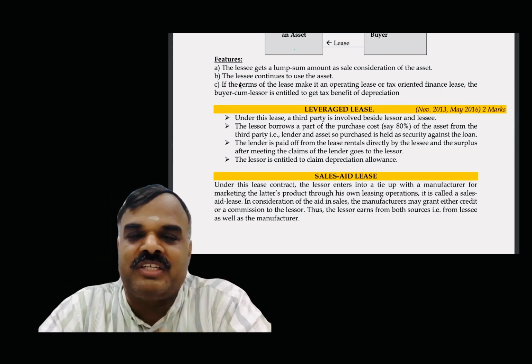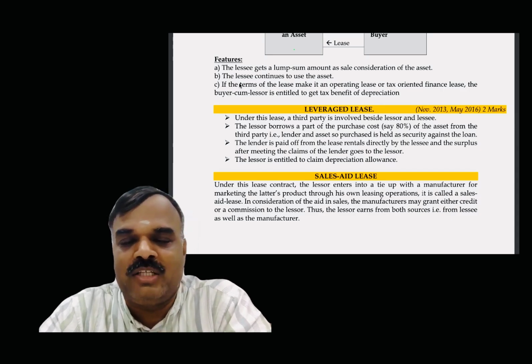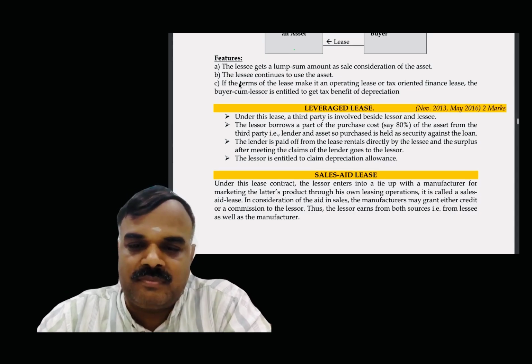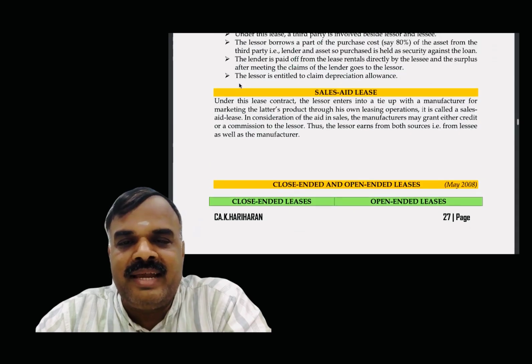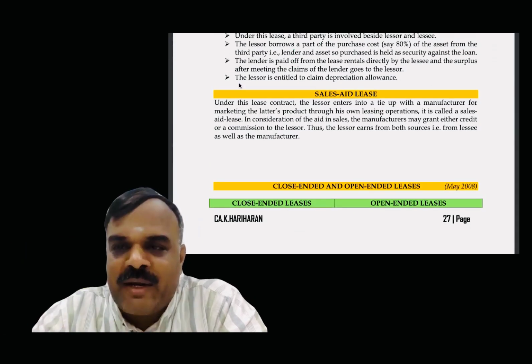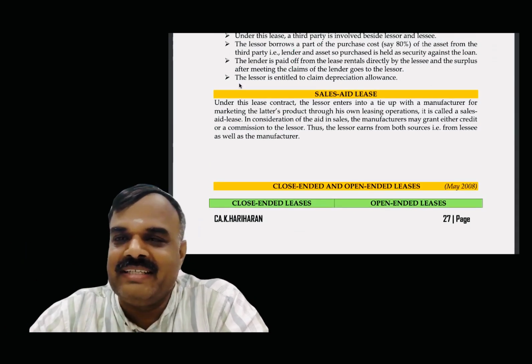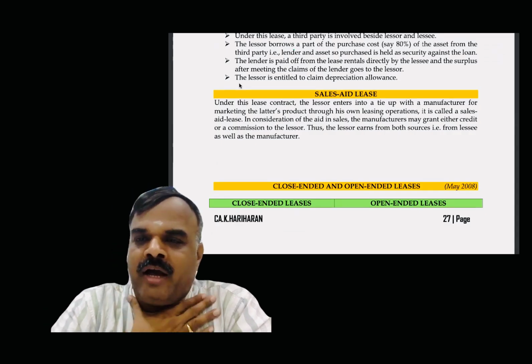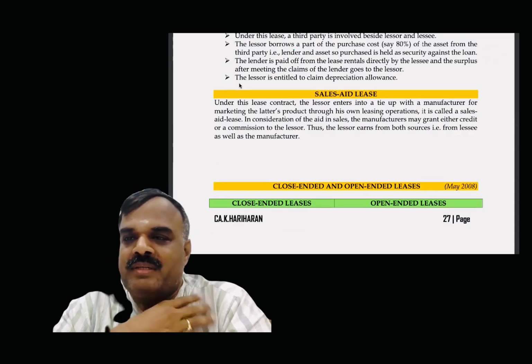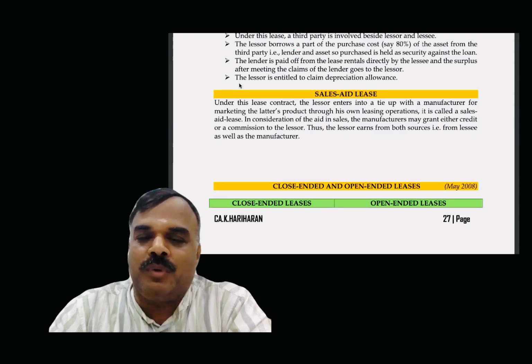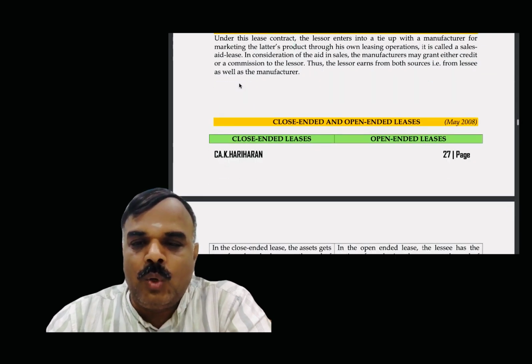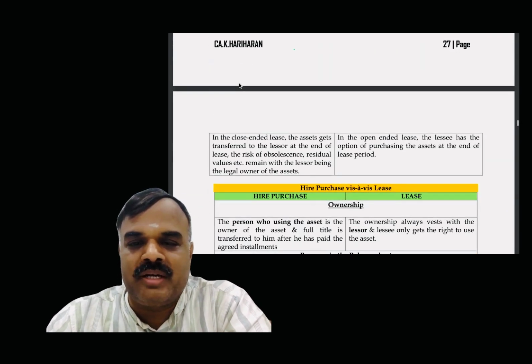So that win-win situation is called what? Leverage lease. Got the logic or not? Yes. Sales side lease. Sales-ku also they are going to help me, that is called what? Sales side lease. In general, the person who runs the business has to look after the sales. Here the seller also helps, then it is called what? Sales side lease. Open-ended, close-ended lease, that is two more.